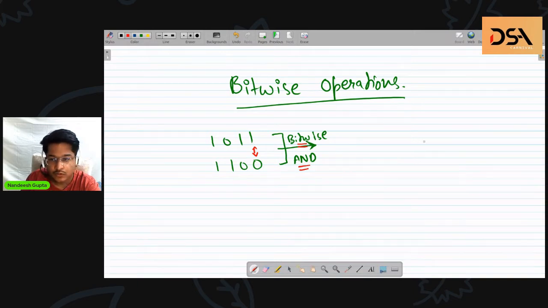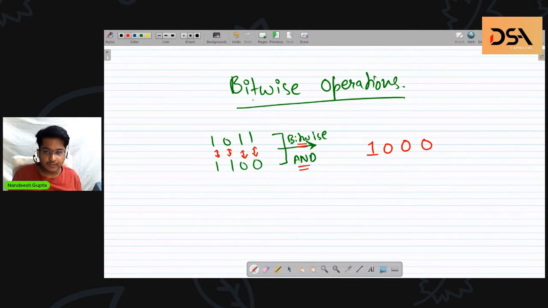1 and 0 is 0. 1 and 0 is 0. And the operation I'm employing here is AND. 1 and 0 is 0. And in the end, 1 and 1 is 1. So that is the simple meaning of bitwise operators. These bitwise operators apply bit by bit on every single number.